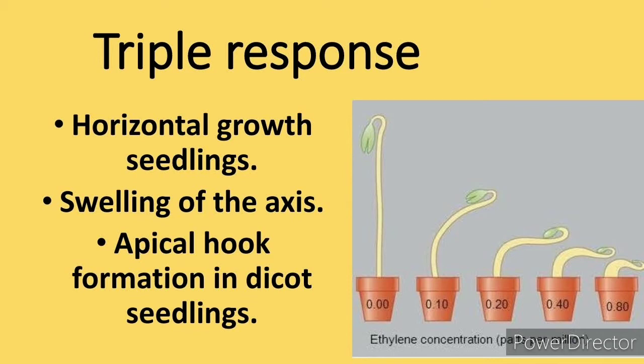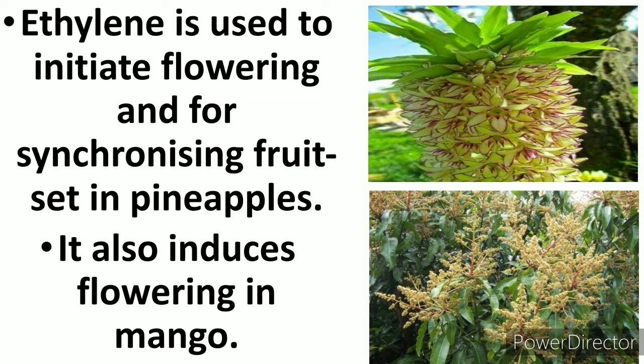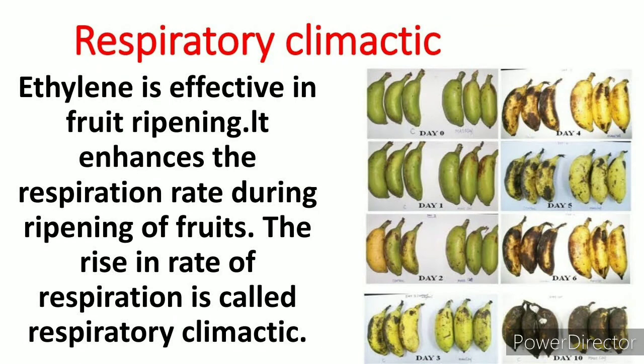Next is, it initiates flowering and synchronizes the fruit set in pineapples. It also induces flowering in mango. Next is, its effect is respiratory climacteric, effective in fruit ripening. It enhances the respiration during the ripening of the fruit. This rise in the rate of respiration is called respiratory climacteric.